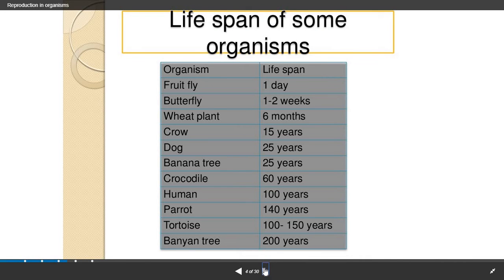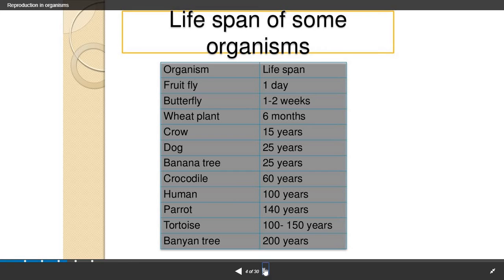Here in this table you can see the lifespan of the different organisms. The fruit fly has a lifespan of only 1 day. Fruit fly means the flies that sit on the banana, they are known as the fruit fly. The scientific name is Drosophila melanogaster.